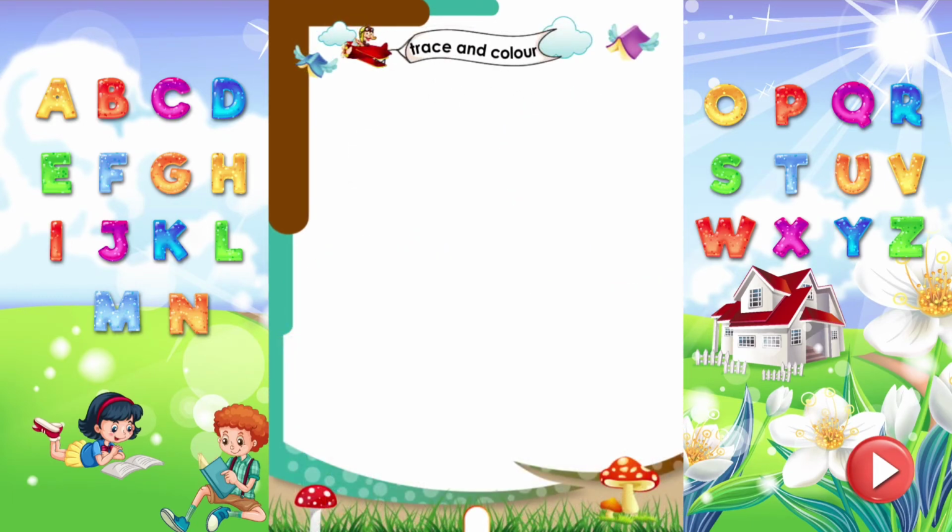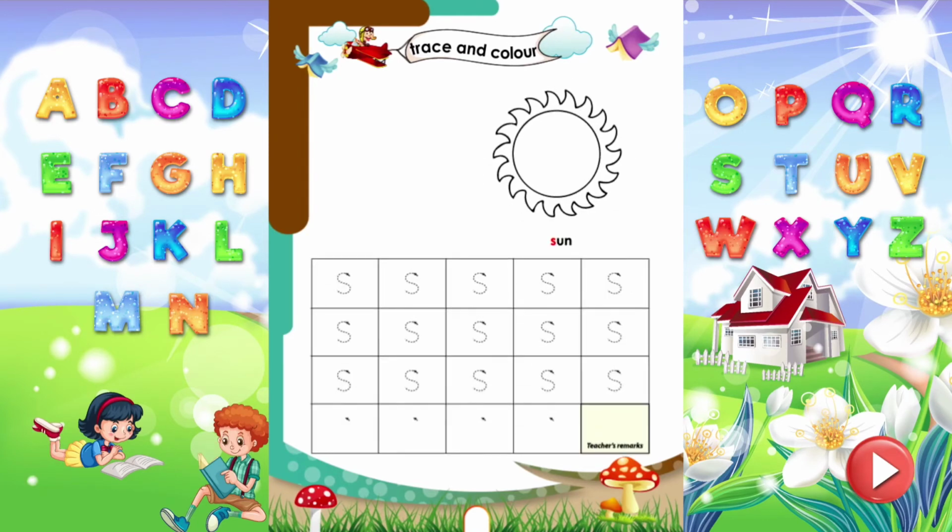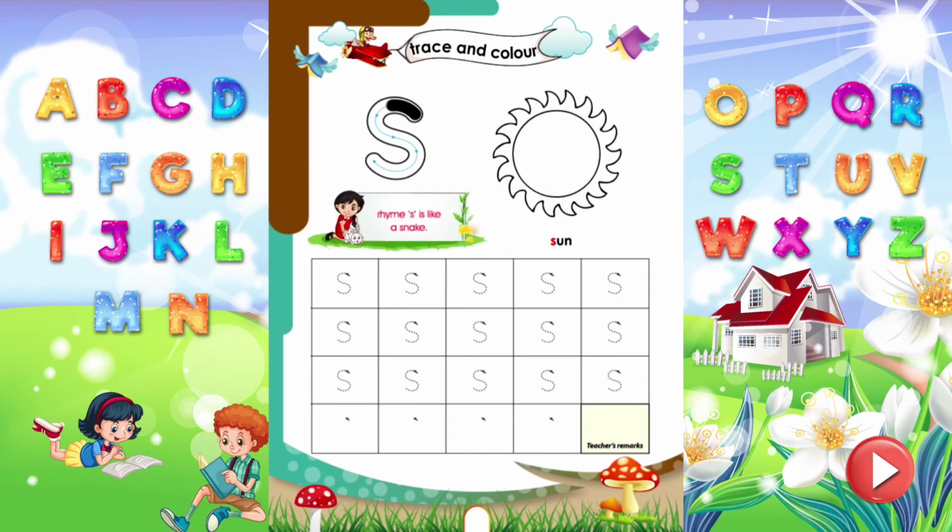Trace and color. Let's trace the letter S with sound S. Rhyme S. S is like a snake. Trace all the letters properly. Wow! Time to color the sun.